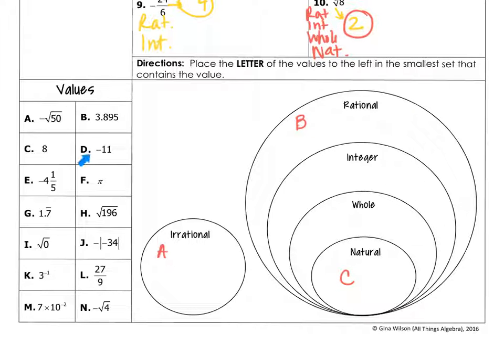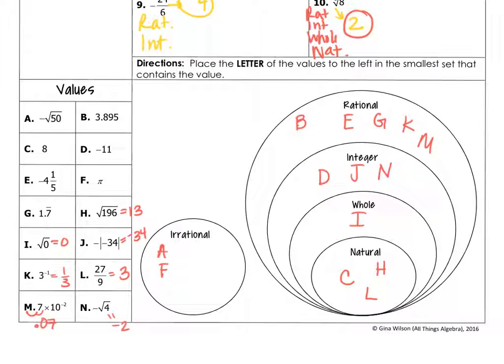And I'll do D. D is negative 11. It is rational, it's also an integer, but it's not a whole number, so D belongs here. So try some of these along the way, and then we'll check answers. All right, now that you have tried your best, let's compare. We left off on E. So E is a rational number because it's a fraction. F is pi. Pi is irrational.